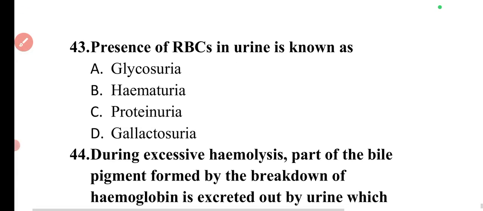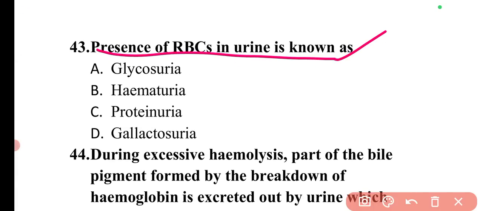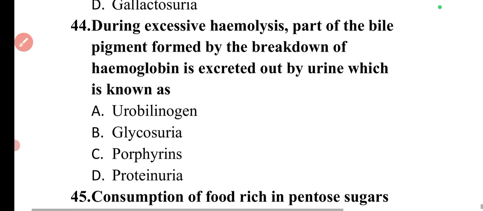Then next question is: presence of RBCs in urine. Presence of RBCs or blood in urine is a condition known as hematuria. So option B is correct.